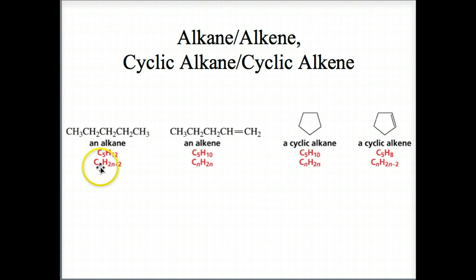So 2n+2-2 gives us this formula. With a cyclic alkene, we have a double bond and a cyclic component in the compound. So we would subtract 4, 2 for the double bond and 2 for the ring. So 2n+2-2-2 is 2n-2. So you can see where the formulas come from. This concludes part 1 of our discussion on alkenes.